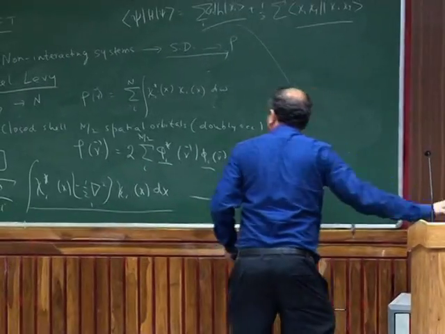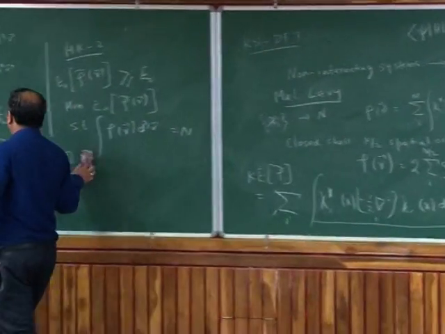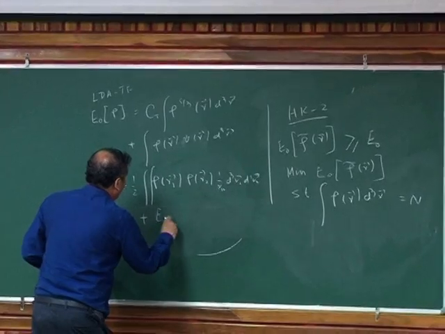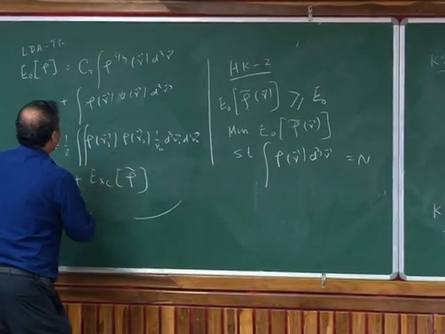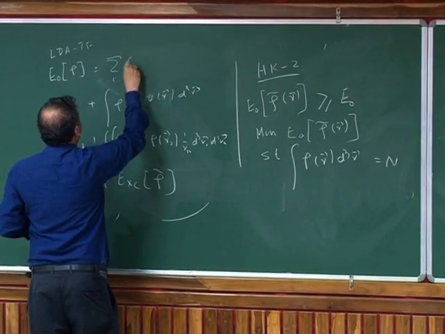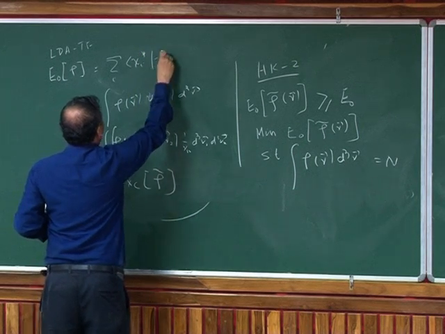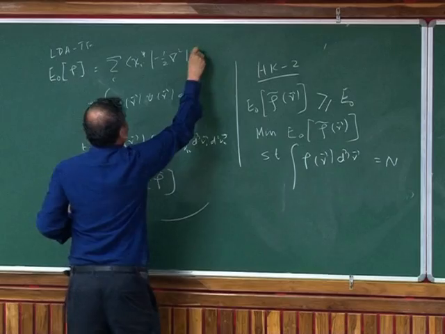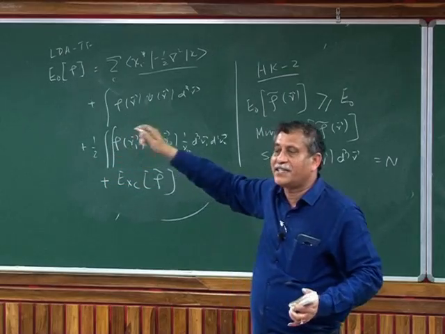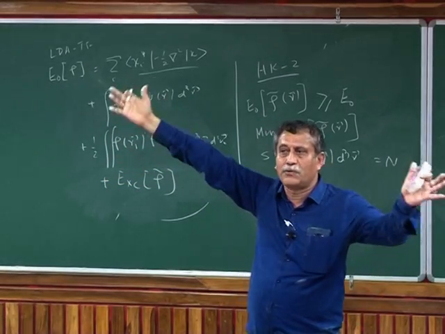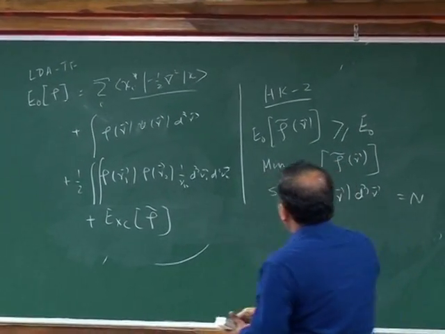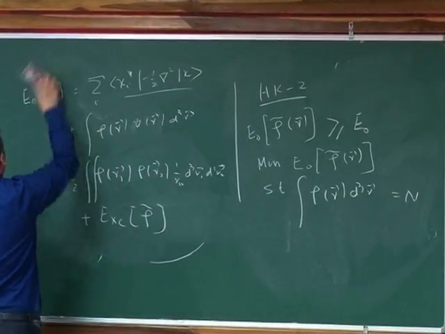So I'm now going to write down first the energy. I'm going to erase this part and write this as EXC of rho. And then I'm going to erase this part and write this as sum over i of chi i star times minus half Laplacian chi i, which is over the spin orbital, but I can integrate the spin trivially if it is closed shell. So I can write this as 2 times the sum over the spatial orbitals, just like you normally would do. But that's a very minor point. Right now I keep it in spin orbitals. So this becomes now my Kohn-Sham theory.